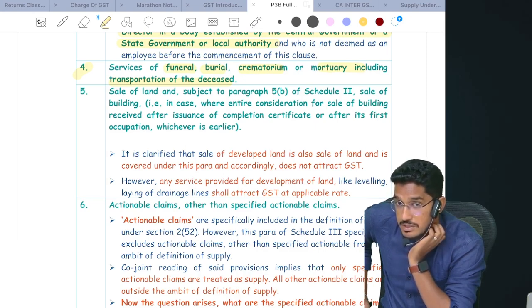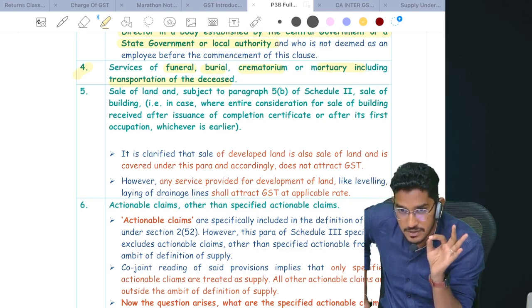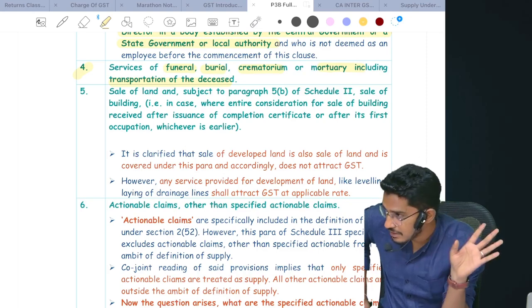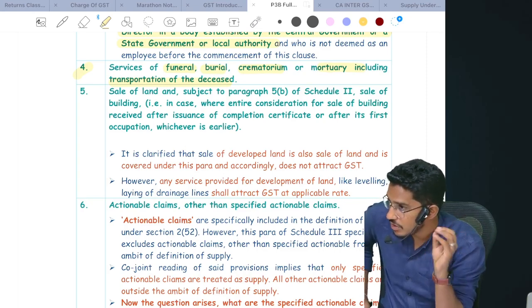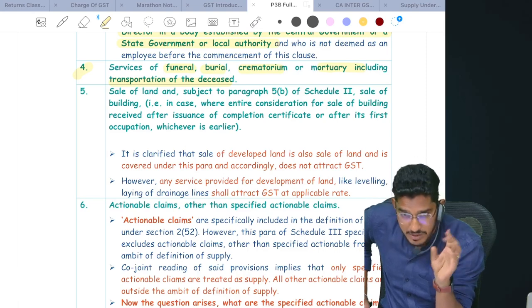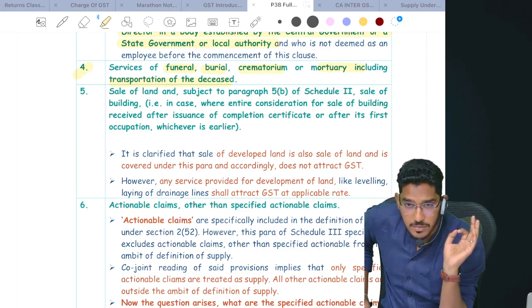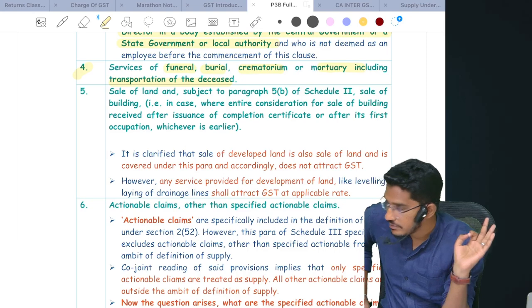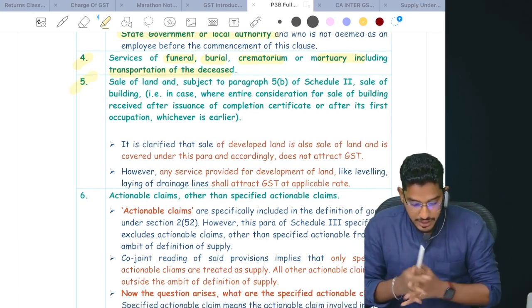That means not a supply, not a supply. They just said transportation of a deceased person. That could happen in any manner. That could happen by water, road, air, doesn't matter. Whatever may be the consideration, however premium the service, transportation of a deceased person, those services will be neither considered as supply of goods nor supply of services, outside of the GST purview. Next. So now we will try to understand.